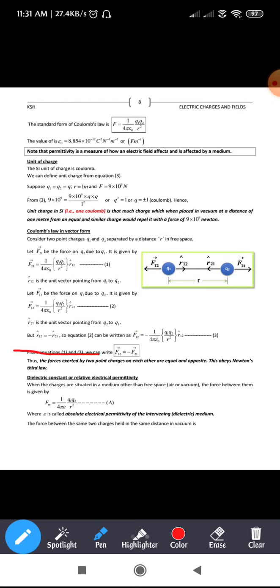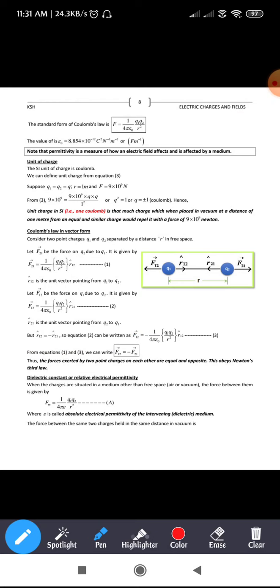In equation 2 we had taken the unit vector r cap 21. In the case of equation 3, we have replaced that by r cap 12. So when you replace that, the negative sign comes out there. So from equation 1 and 3, just compare equation 1 and 3.